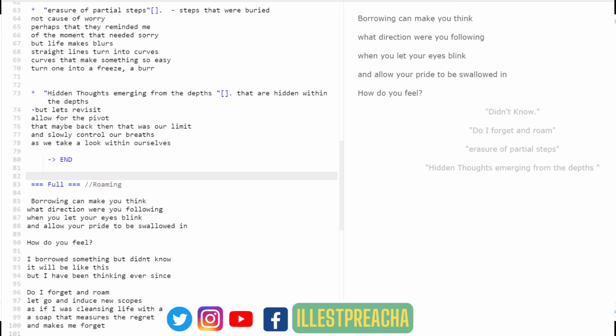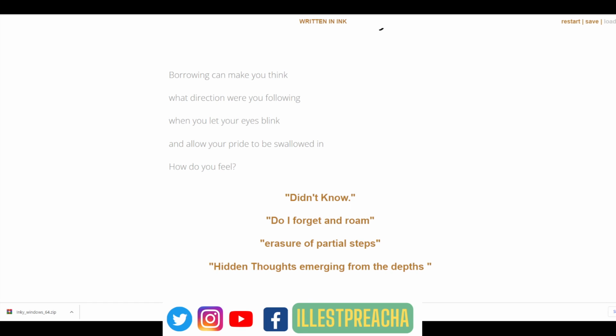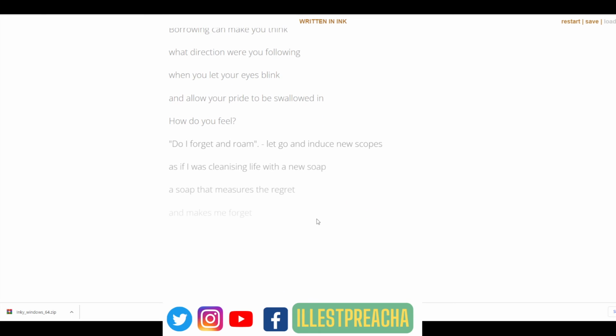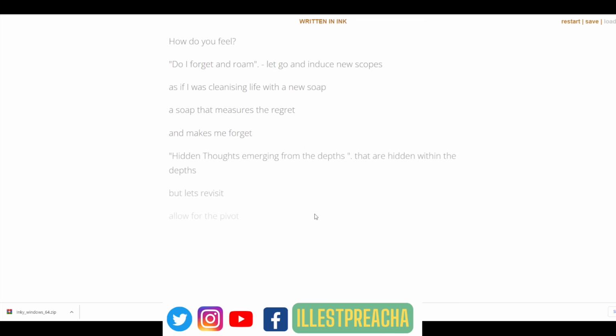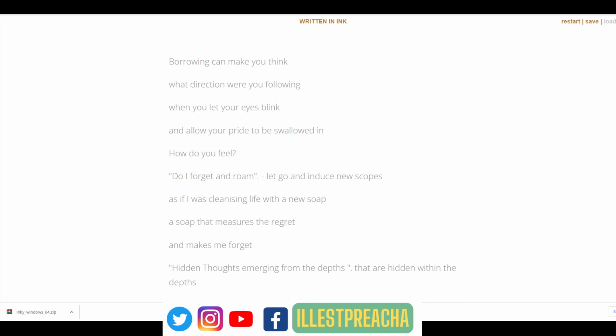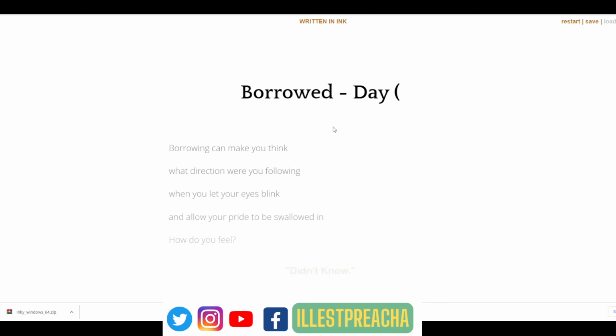And how does this look? And then if you go on the link below, you would have a link such as this, where you can go in. And then also what's cool, on the top, you do have a restart and save. And as you can see, I titled this Reflection of Borrowing but Borrowed Day. And it was supposed to be a pun on that.